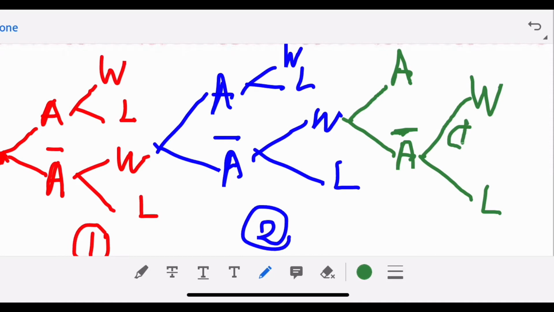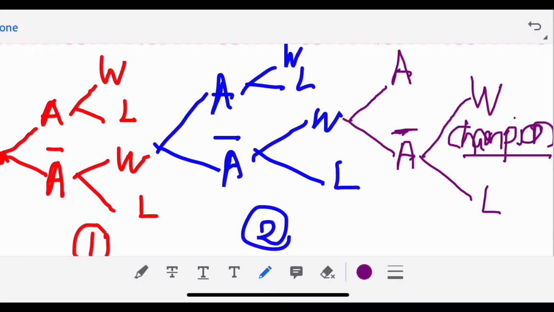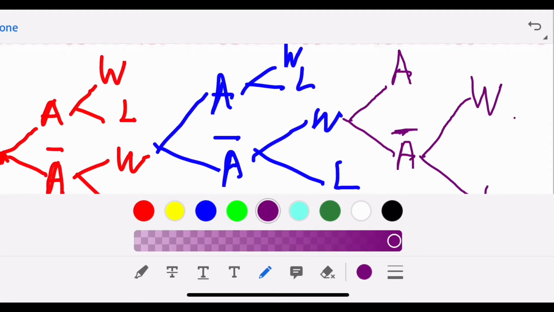After we complete the tree diagram, we will identify the champion. The champion is at the 3rd lap. I wrote champion in green color, and then I changed to purple color to highlight to you the path that will lead Kaizan to champion.